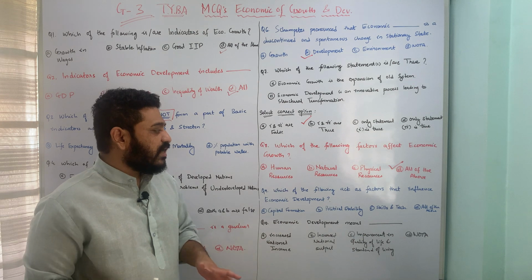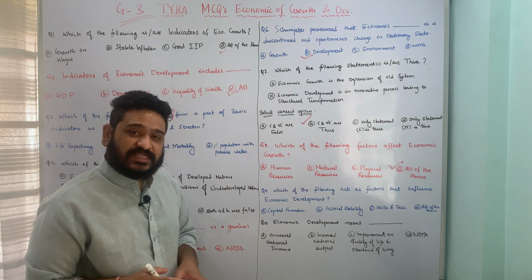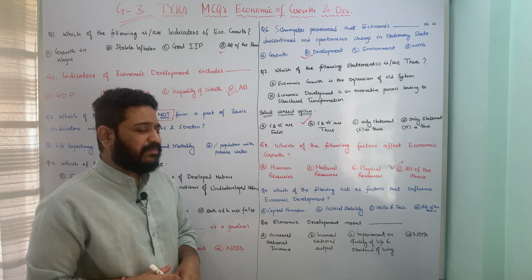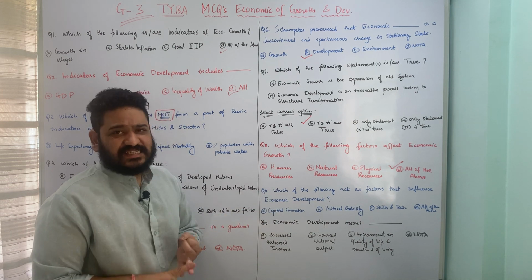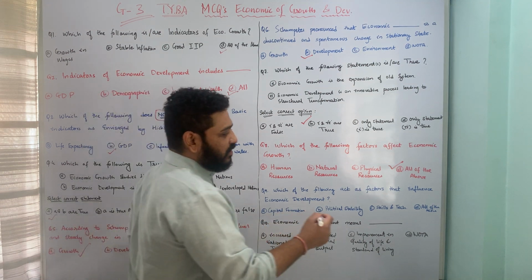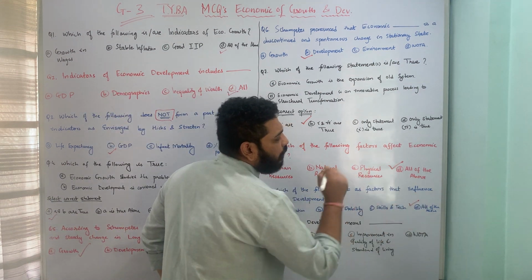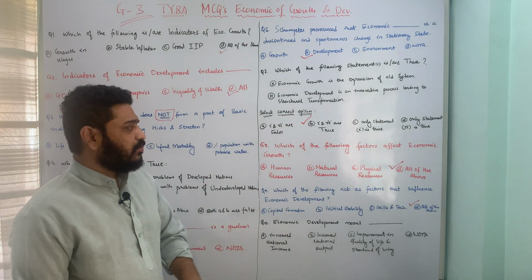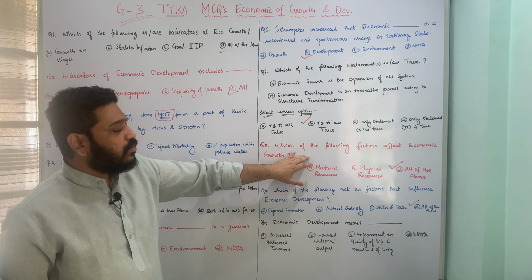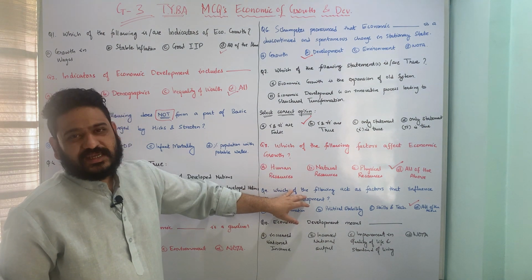So here I'm looking at factors that influence economic development, and in a sense all these three factors influence economic development, meaning thereby political stability, skills and technological know-how, as well as capital formation, and therefore option D, all of the above, is the correct answer to this particular question. I hope both these questions are clear. Here I'm looking at the factors affecting economic growth, and here I'm looking at the factors influencing economic development per se.